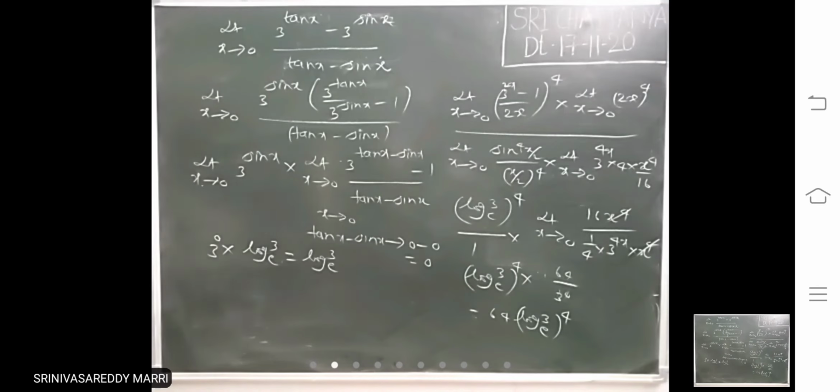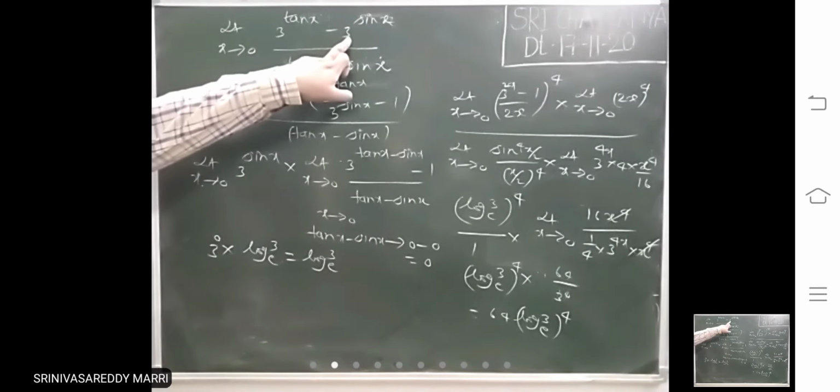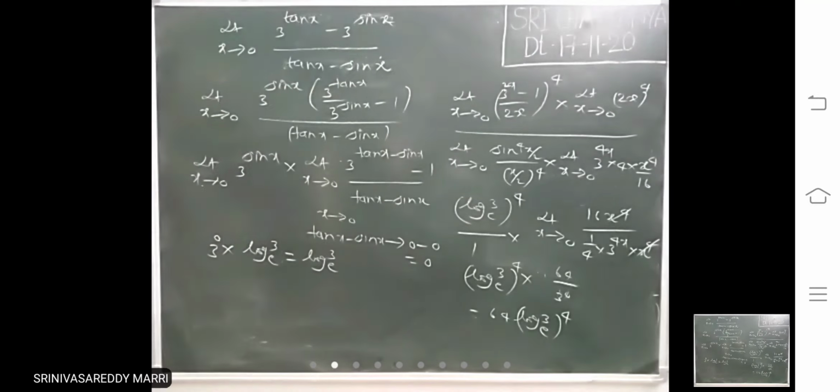Like that. If the same a power is there, you take the other one common, such that the second one will become 1. Then adjust like (a^x - 1)/x. So this is the standard limit (a^x - 1)/x as x tends to 0.